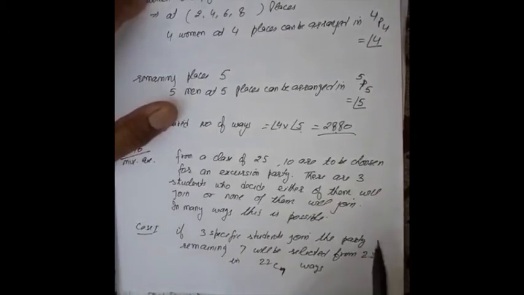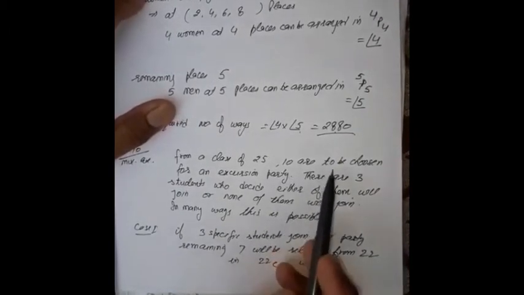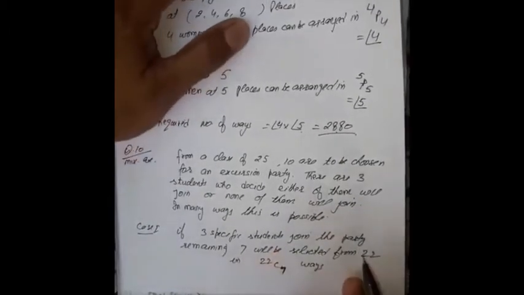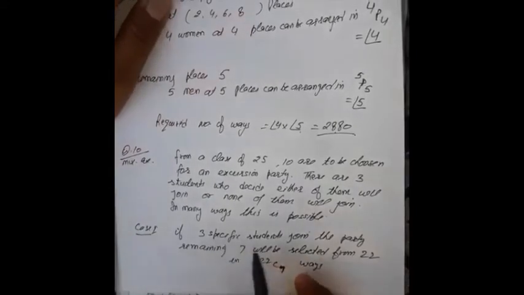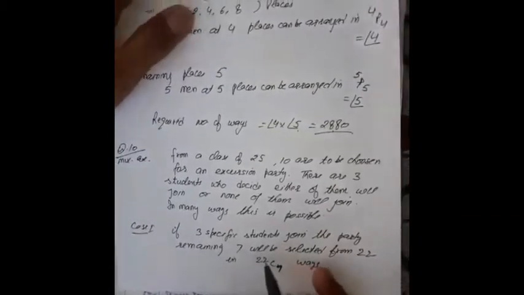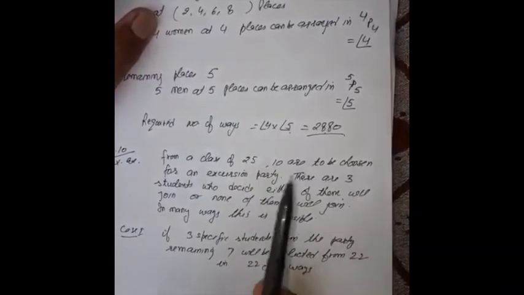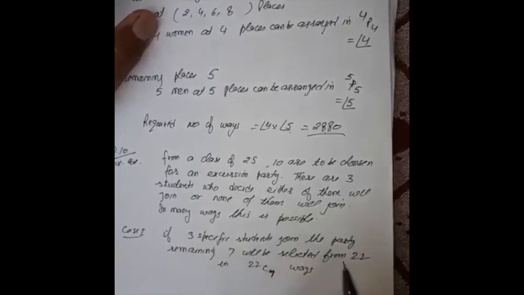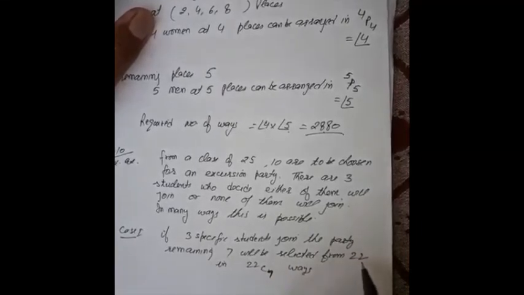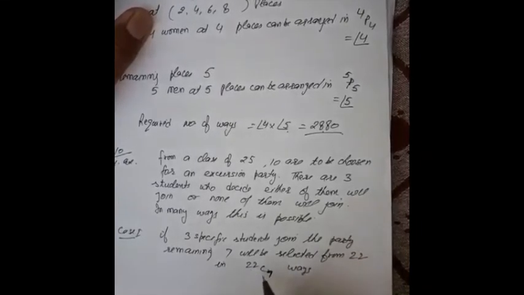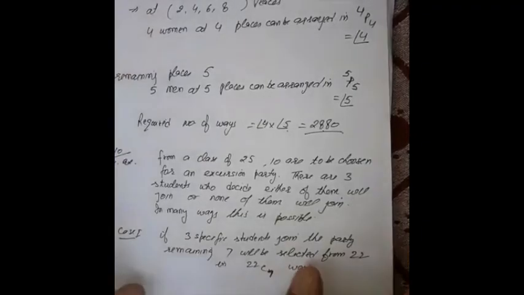If 3 particular students join the party, total 10 are to be chosen for the party, and out of 10, 3 students are fixed because they all have decided to go, and remaining 7 will be selected from the remaining. Out of 25, 3 particular students have been chosen, so remaining 22. So remaining 7 will be selected from 22, and this can be done in 22C7 ways. So this is case 1.